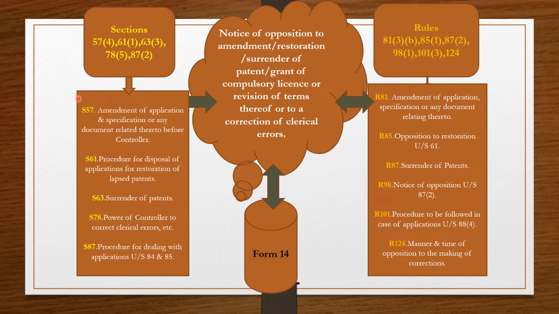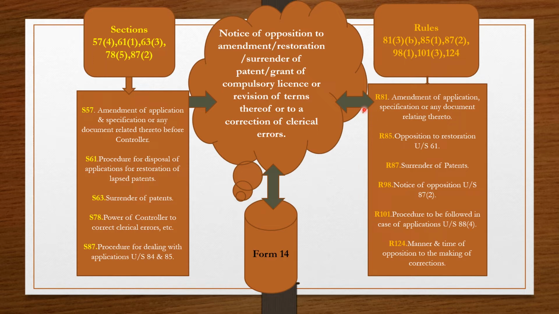Fine. So let us briefly describe the related sections. Section 57 says amendment of application and specification or any document related thereto before the controller. Section 61 is procedure for disposal of applications for restoration of lapsed patents. Section 63 is surrender of patents, and the title of section 78 is power of controller to correct clerical errors, etc. Section 87, procedure for dealing with applications under section 84 and 85.